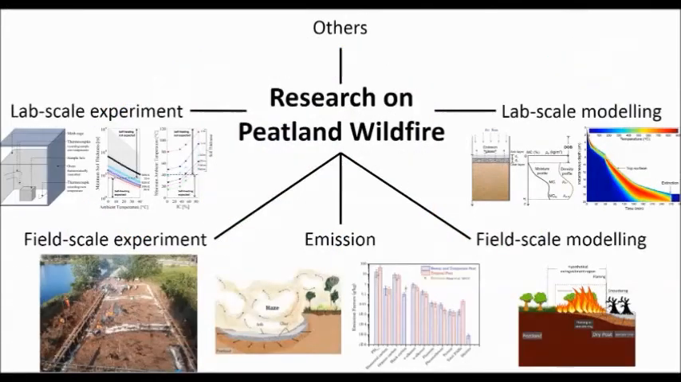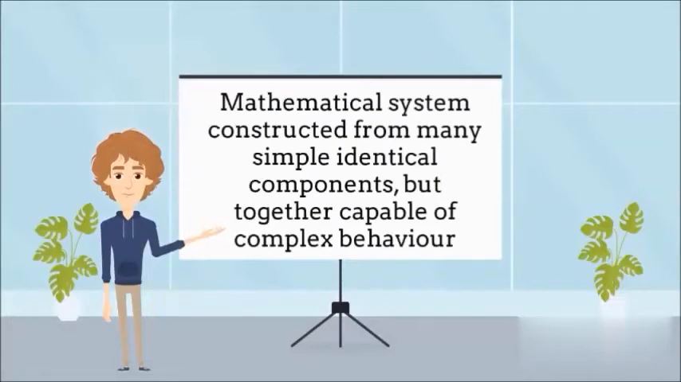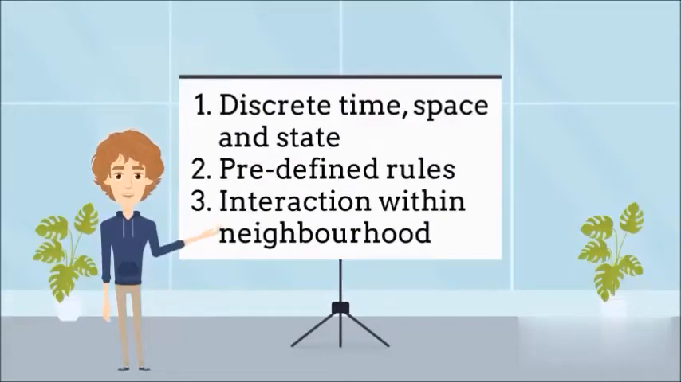The research on peatland wildfires covers many areas, from experiment to modeling, lab scale to field scale, and many other areas. My research focuses on field scale modeling and uses an alternative method called cellular automata. Cellular automata are mathematical systems constructed from many simple identical components, but together capable of complex behavior. They have discrete time, space and states, their behaviors are governed by rules, and components only interact with their neighbors.